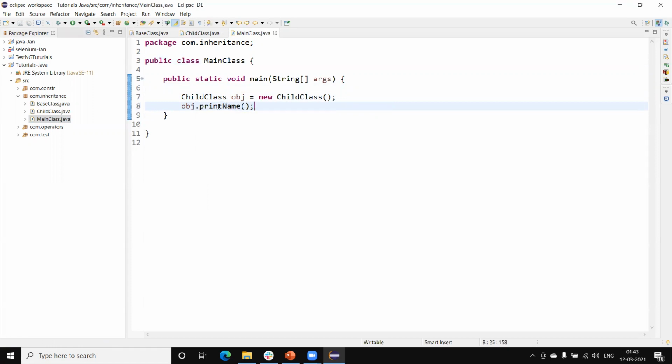This is not in the child class. So how can the child class access the methods defined in the base class? Using inheritance. Here the child class is inherited from the base class. That's why, using the child class object, we can call the parent class method, the base class method, as well as its own method.